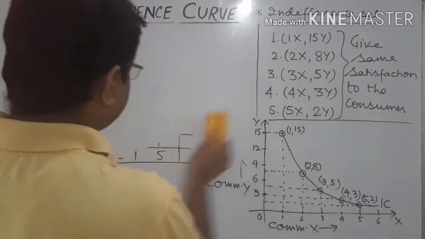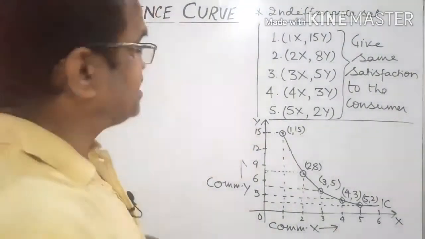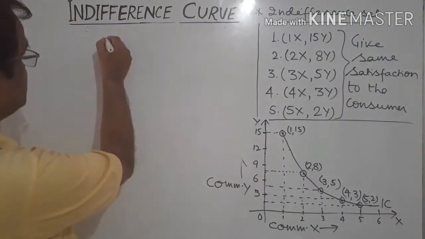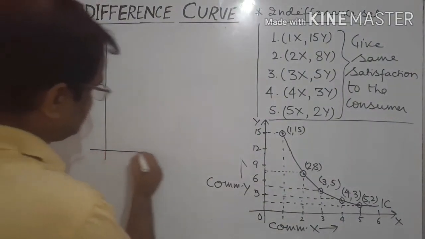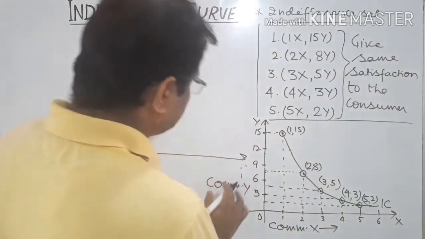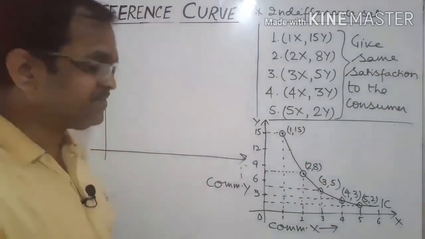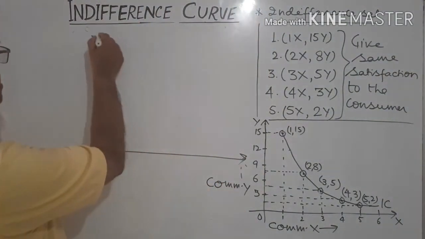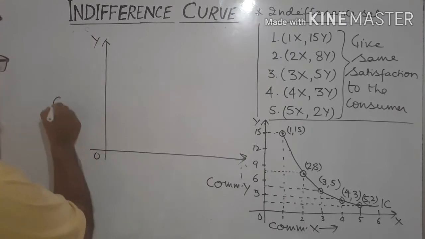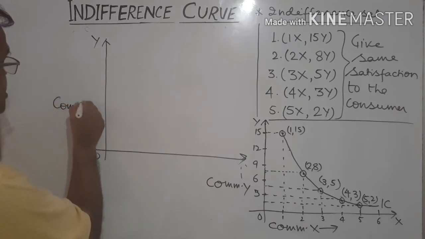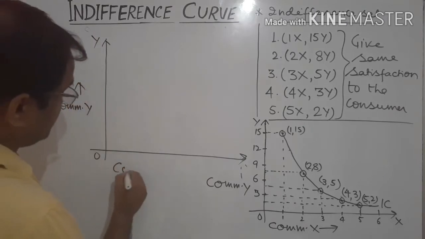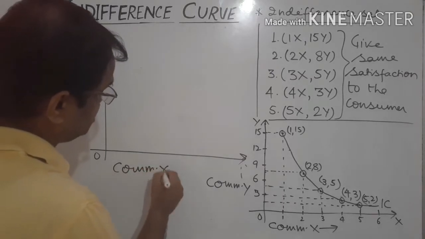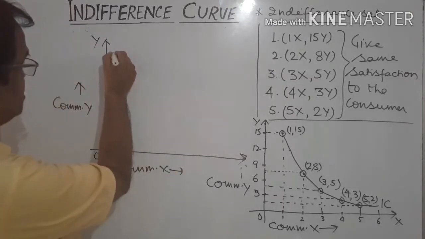Now if we plot more than one indifference curve on the same graph paper, then we get several indifference curves having different levels of satisfaction. Suppose this is the x-axis on which commodity x is plotted, and this is the y-axis on which commodity y is plotted.